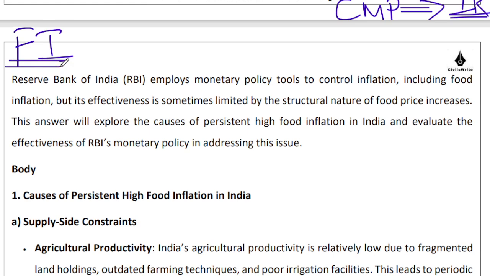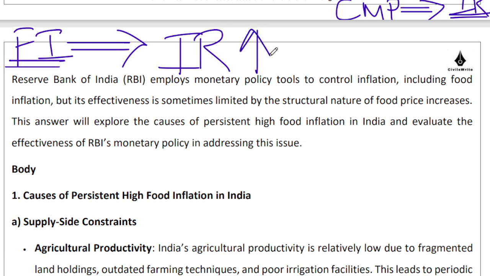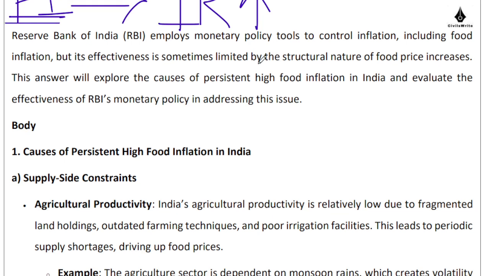So the idea over here is that, see, food inflation is not something which can be easily controlled by interest rate. Why? Because see, I don't borrow money on interest to buy food, right? I buy food out of my own income. So I don't go to banks to borrow money to buy food. So even if the interest rate is kept high, that does not make any impact on my demand for food, which is where the question arises that why does RBI increase the interest rate if interest rate has no bearing upon my decision to buy food, right? So that's where the question is that does it help?